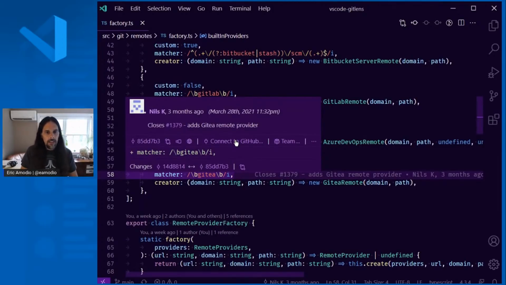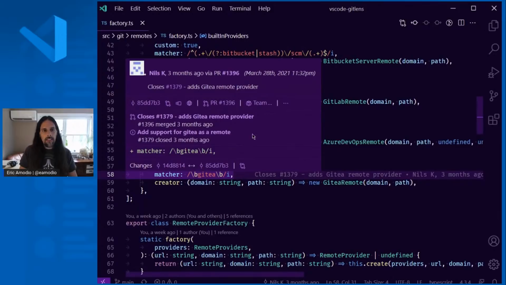So if I actually connect to GitHub here, you'll see that this changes, and now there's more information that comes in. So first, you'll notice up here it says this commit was 3 months ago, and it came in as part of this PR. So now you can easily see that this commit was contributed to the code base as part of this PR.